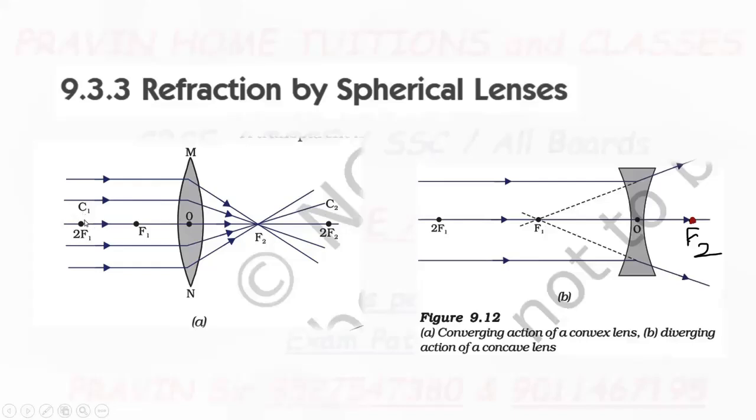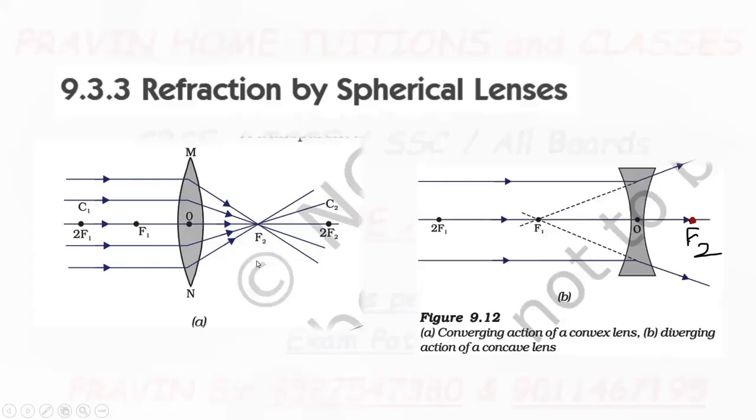Since there are two spherical surfaces, there are two centers of curvature, denoted by C1 and C2. The principal axis is an imaginary straight line passing through the two centers of curvature of a lens and the optical center.